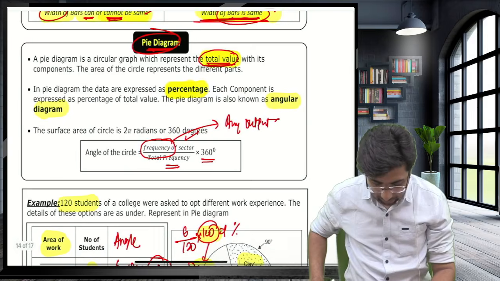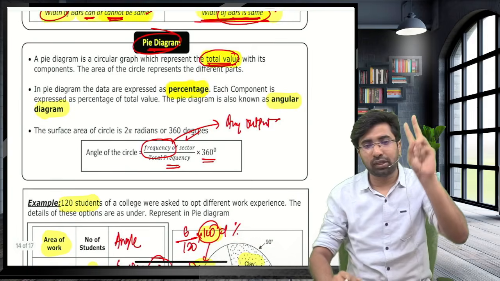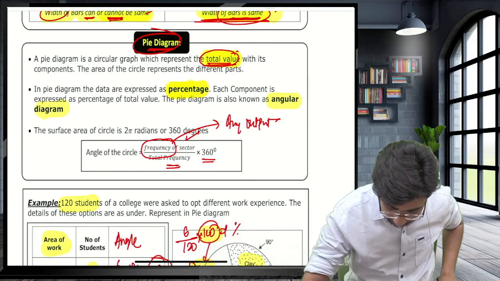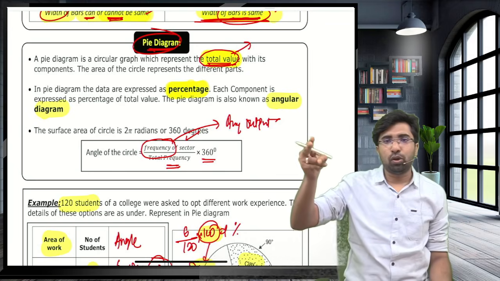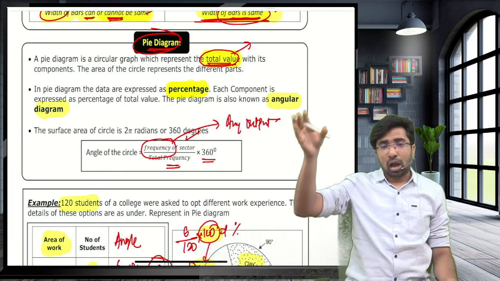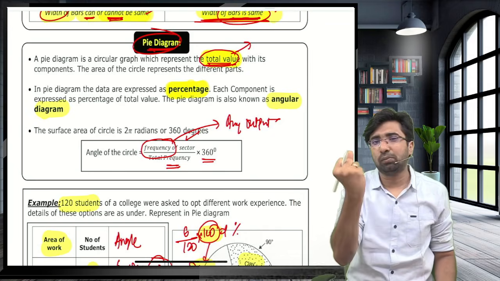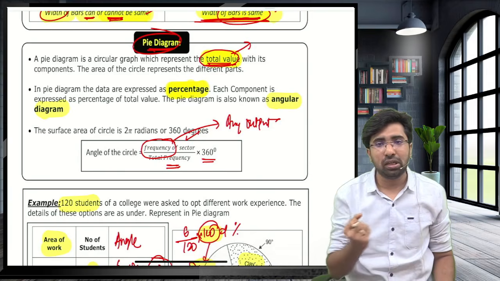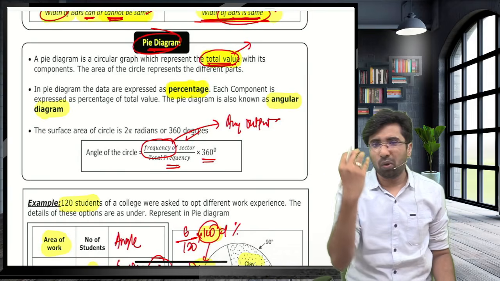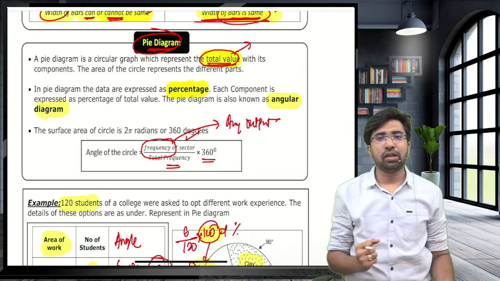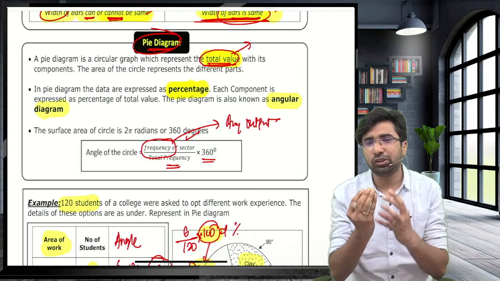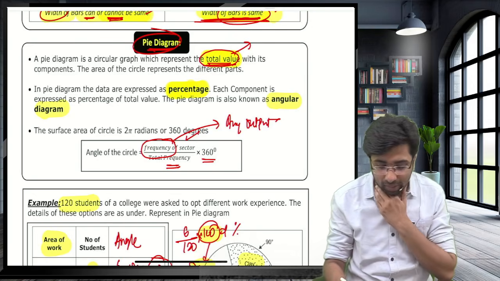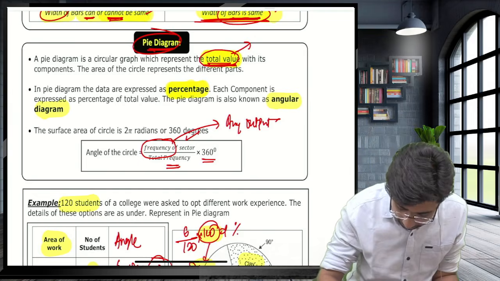Now, guys, nothing to worry in the pie chart. You have to keep three things in mind. Guys, the pie diagram is used when you want to present, out of 100%, the composition of this particular element. When you want to represent the composition of one particular element, you use the pie diagram. So out of the total value,